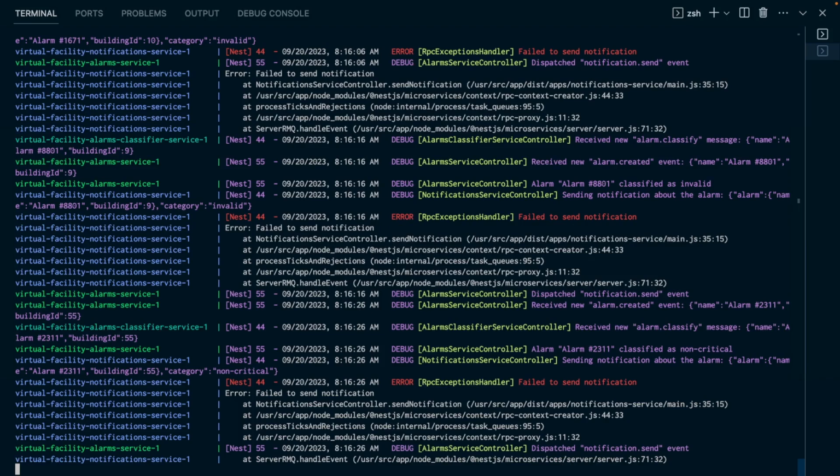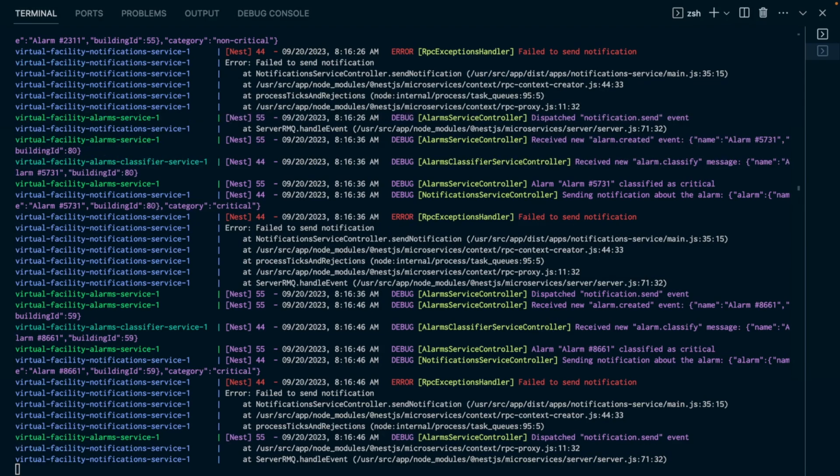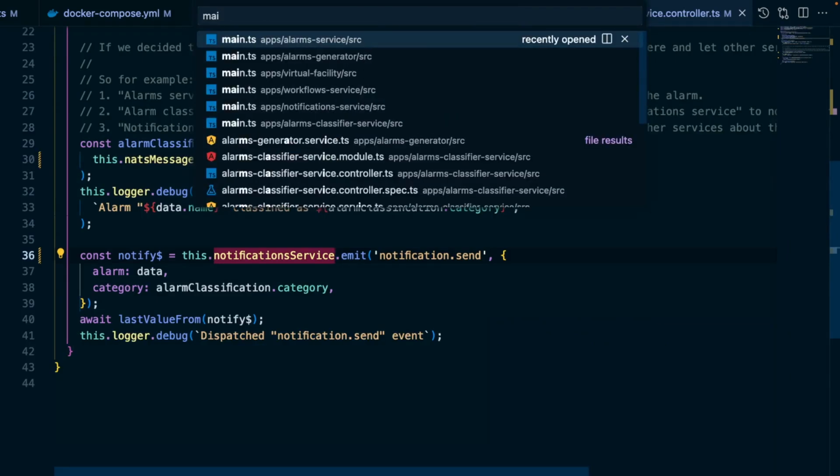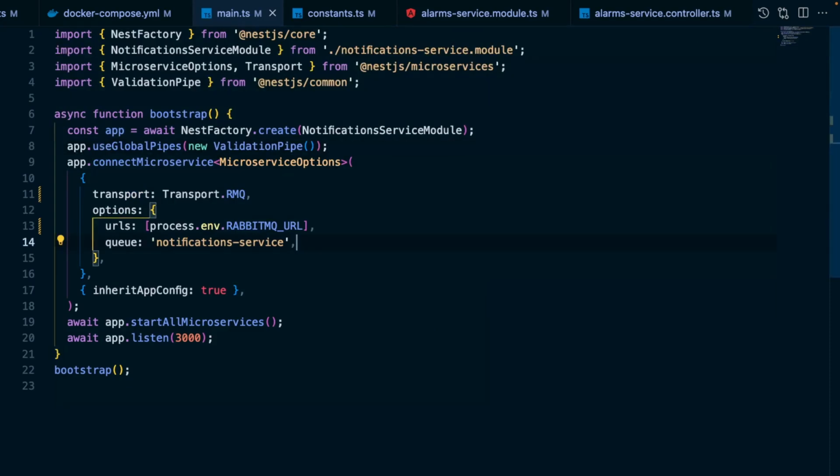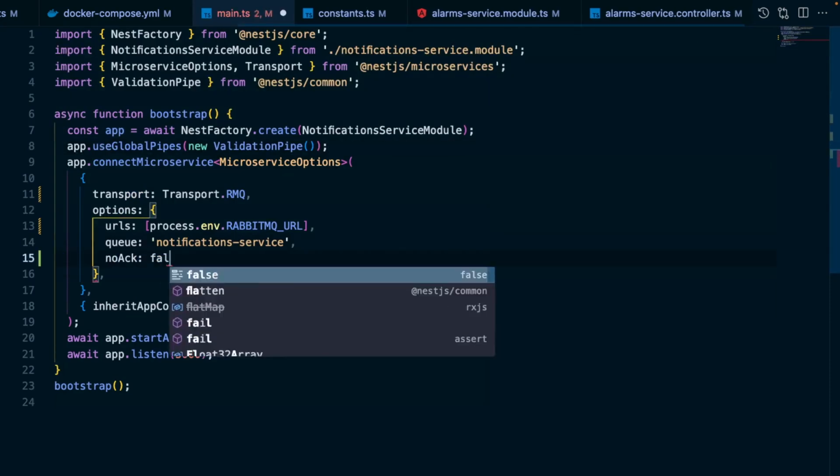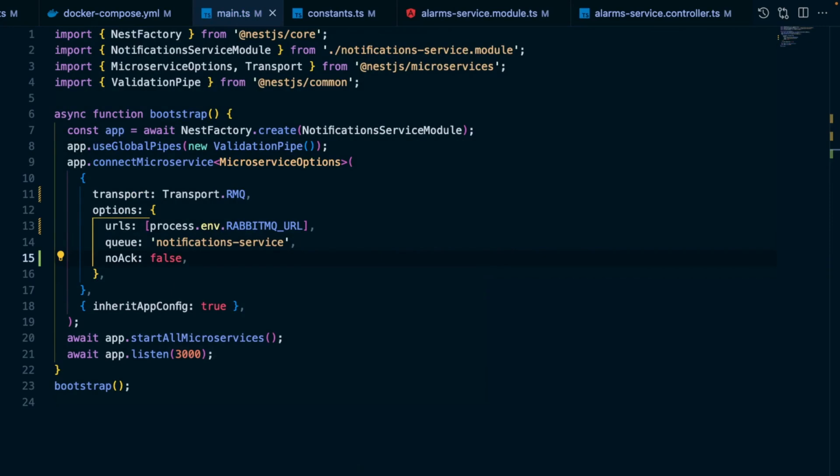Well, we can do this by first turning off the auto acknowledgement feature and then manually acknowledging messages using the channel ack method. So, let's open up our main.ts file in the notification service application and update the connectMicroservice method, setting the noAck attribute to false. With this change in place, now the message broker will not automatically acknowledge messages. To test it out, let's switch over to our terminal again and observe those logs.